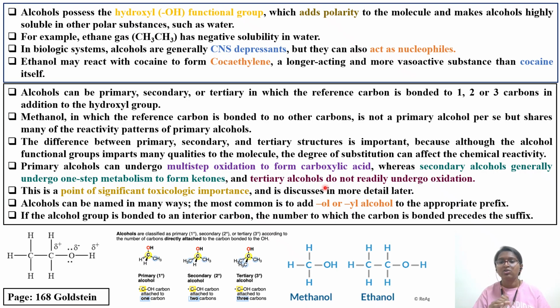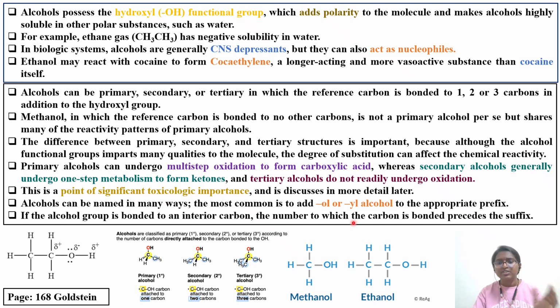In the first step, all the alcohols will behave the same. Once the toxic metabolite is formed, for example in the case of methanol, oxalic acid is formed, which will cause blindness. Whereas in the case of ethanol, acid is formed which will cause anion gap acidosis. That we'll see, I'll try to explain. This is a point of significant toxicological importance and is discussed in more detail.